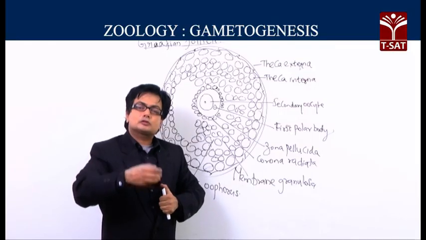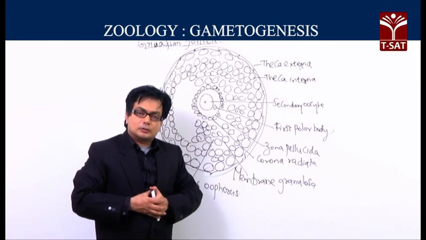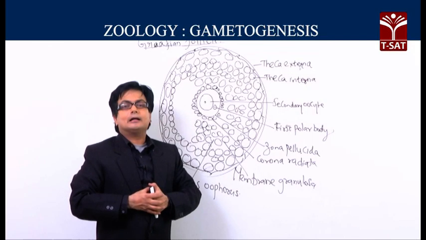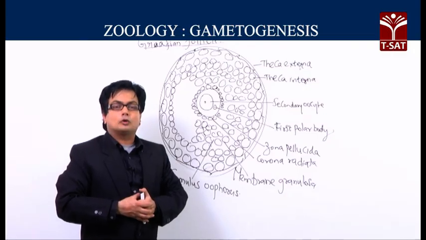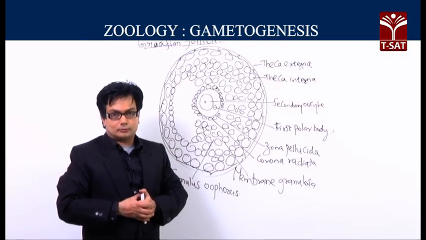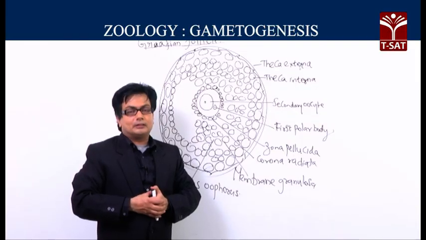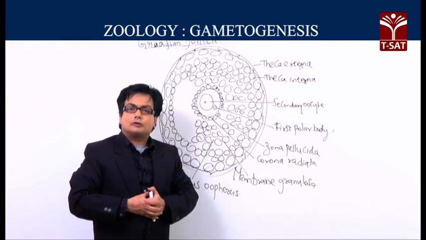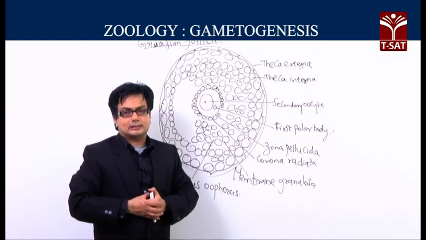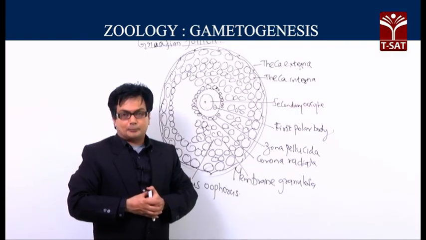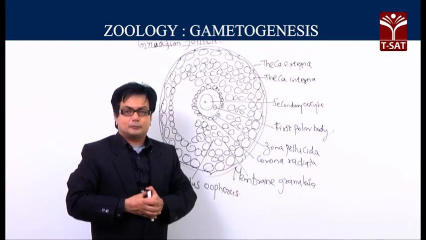So, when the levels of estrogen gradually increase, it will act like a signal for the release of the luteinizing hormone. So, when estrogen levels increase, that will be signaling the release of LH, which is the luteinizing hormone, a gonadotropin and a product of adenohypophysis.